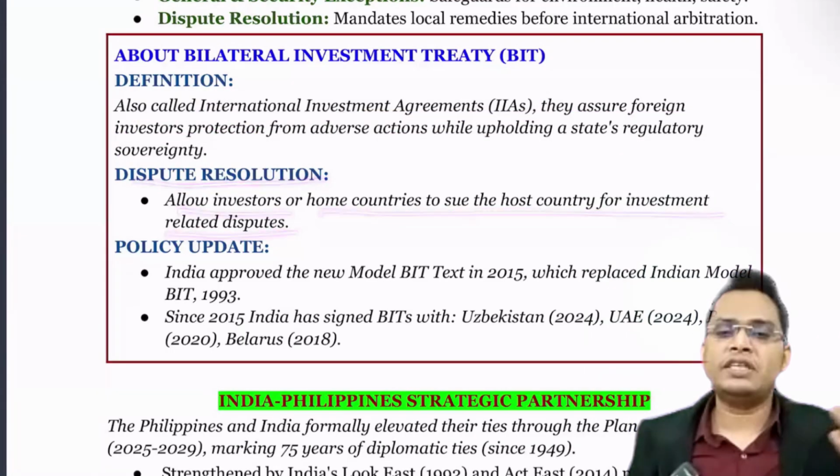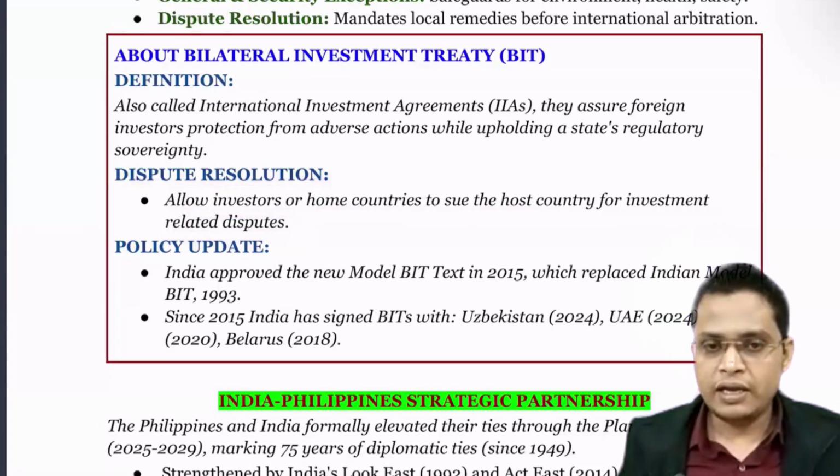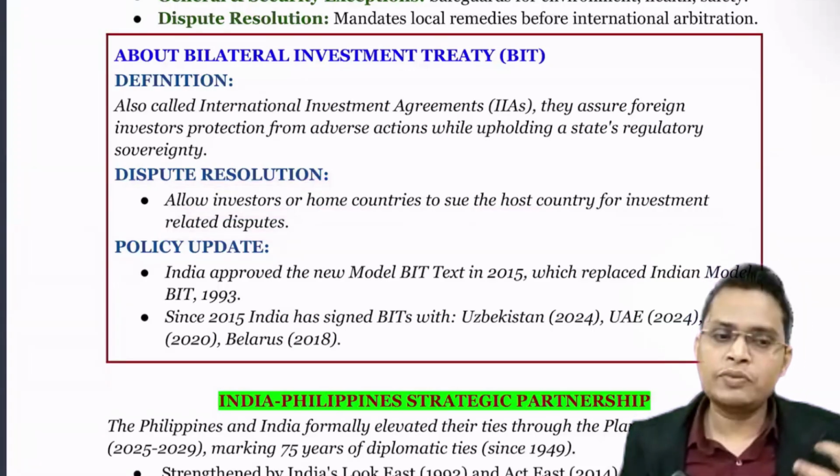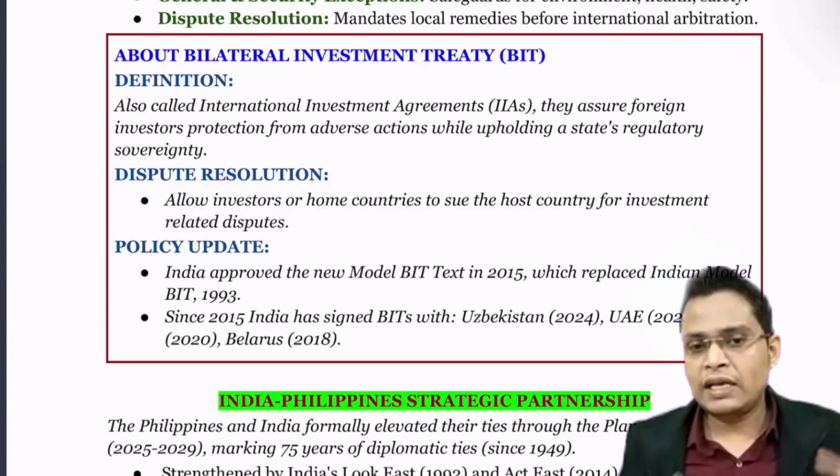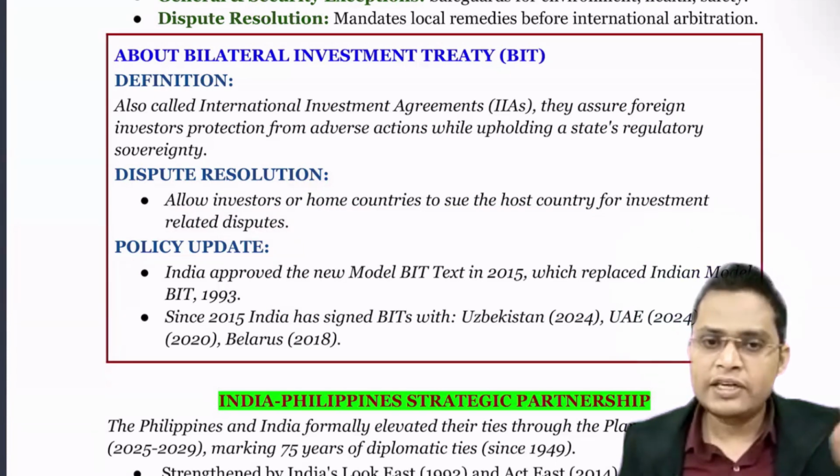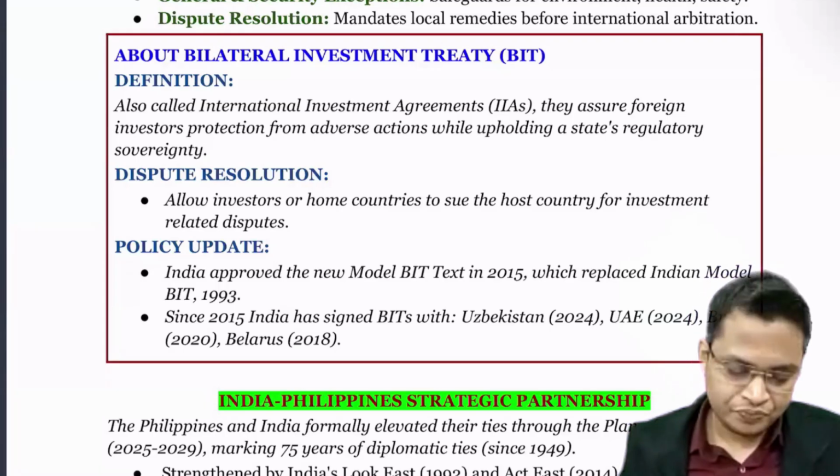For example, let's say I'm investing in X country. If the government changes some policy and because of that my investment is gone, in that case I can file a complaint against the government and I can recover that money. That is what is called suing.